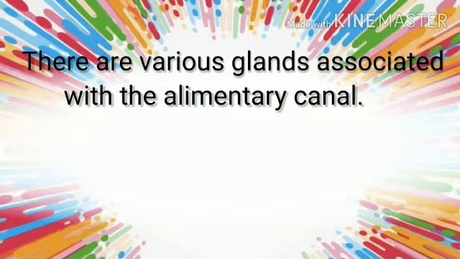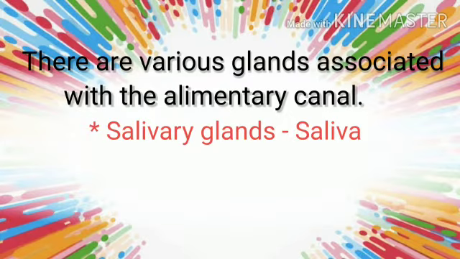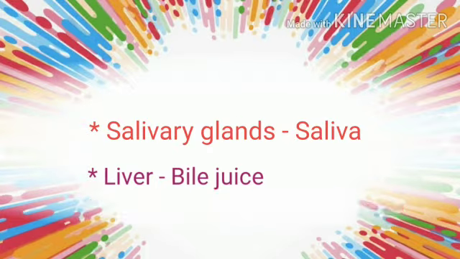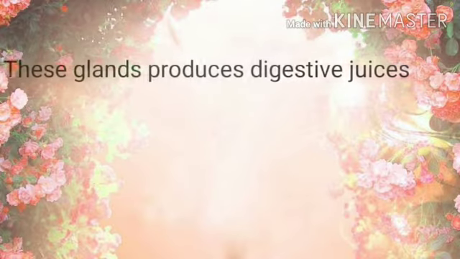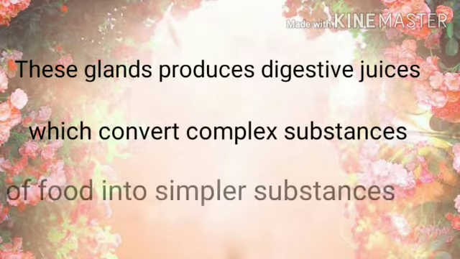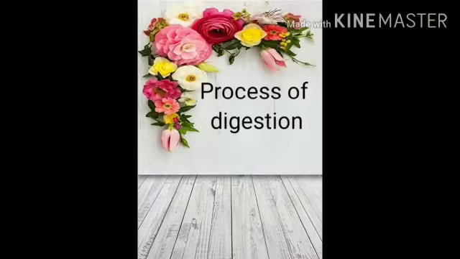There are various glands associated with the alimentary canal. They are salivary glands producing saliva, liver producing bile juice, and pancreas producing pancreatic juice. These glands produce digestive juices which convert complex substances of food into simpler substances.